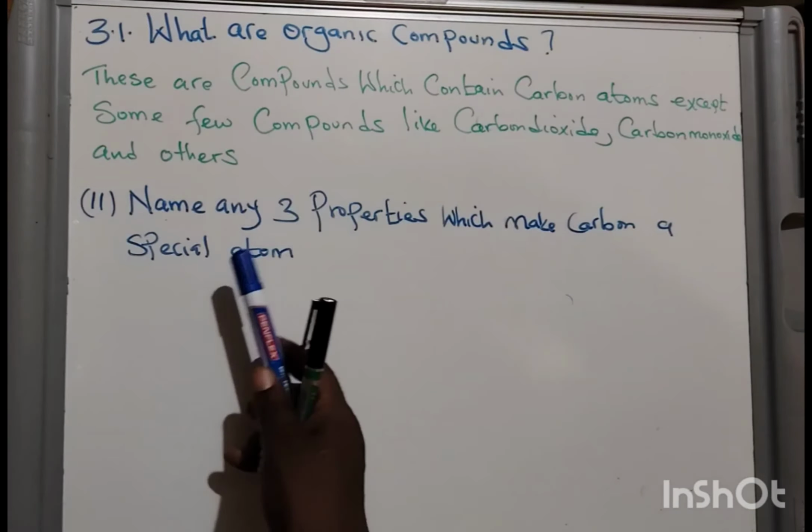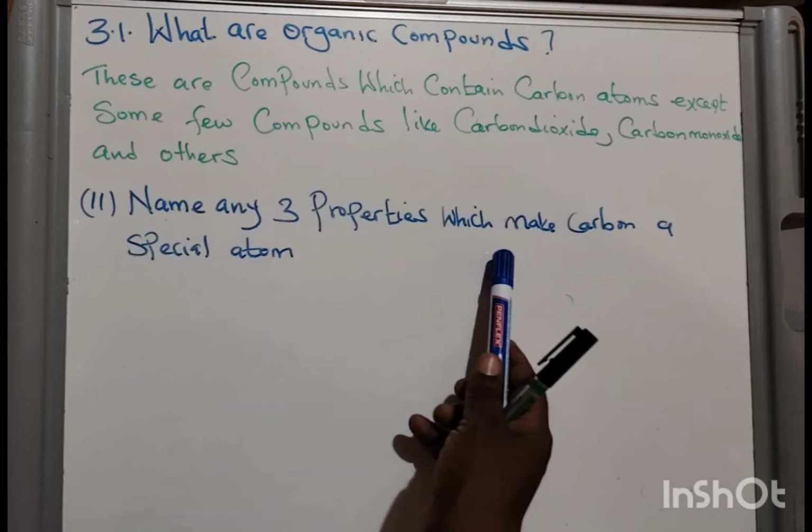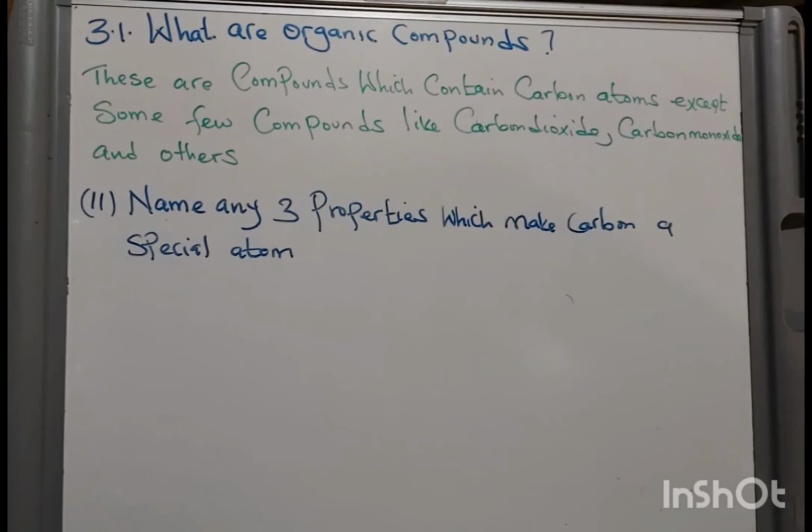Then another question comes. Name any 3 properties which make carbon a special atom. Carbon is a special atom, like we are seeing. It's given a full topic. We are going to have more than 10 to 20 lessons about one atom. So what is it that makes it a special atom?